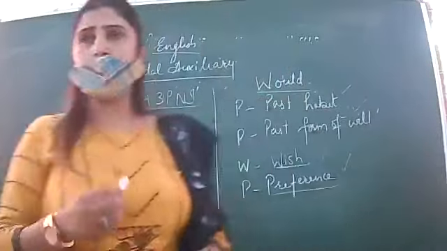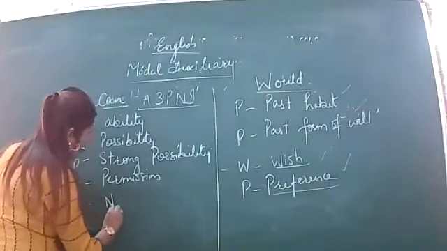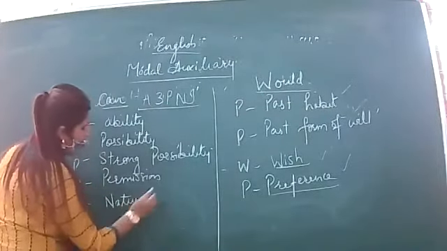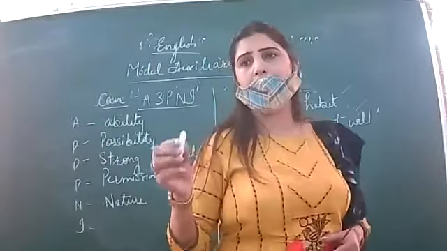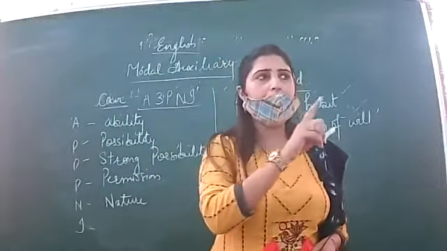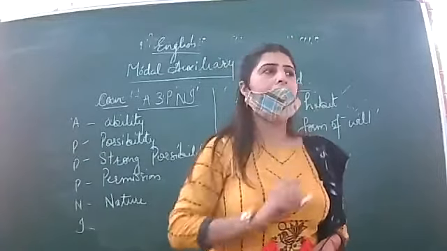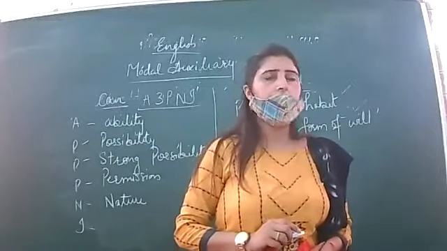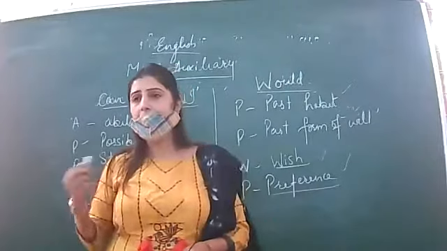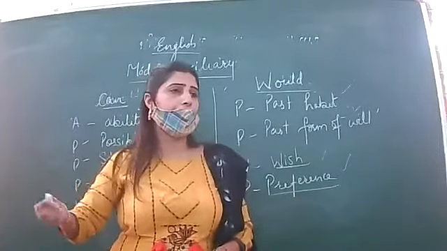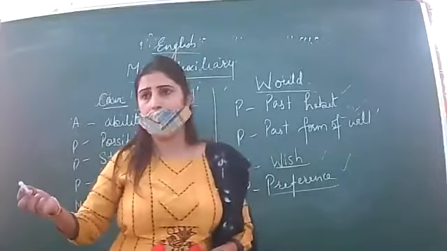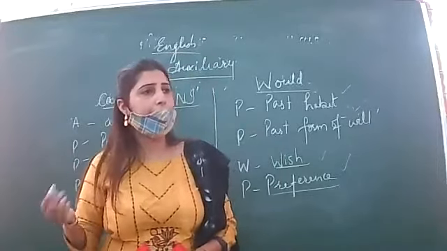And P for nature. So what is nature? When we predict somebody's nature, for example, don't rely upon him, he can tell a lie. We predict the nature. For example, misfortunes can befall anybody, or misfortunes can happen to anybody. Here we are predicting the nature.